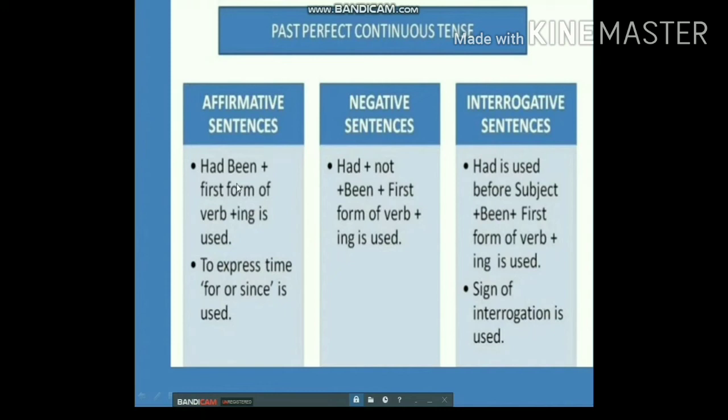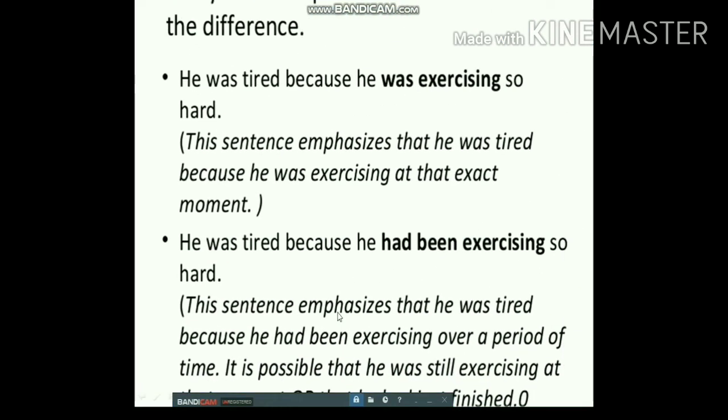So in affirmative sentences, had been plus first form of verb plus ing is used, and to express time, for or since is used. In negative sentences, had plus not, been, first form plus ing is used. In interrogative sentences, had is used before the subject, then been, first form of verb plus ing. So the sign of interrogation is also used. Had is used before the subject. You can see here. Now he was tired.